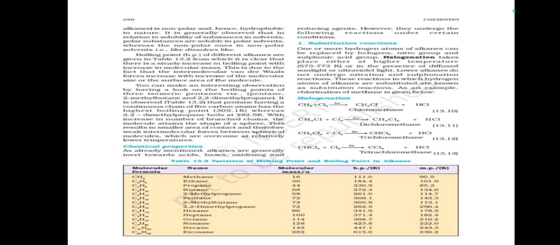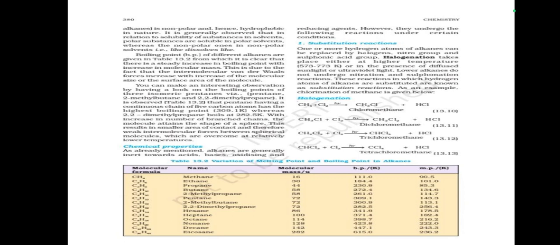The boiling points of different alkanes are given in Table 13.2, from which it is clear that there is a steady increase in boiling point with increase in molar mass. This is due to the fact that the intermolecular van der Waals forces increase with increase of molecular size or the surface area of the molecule.